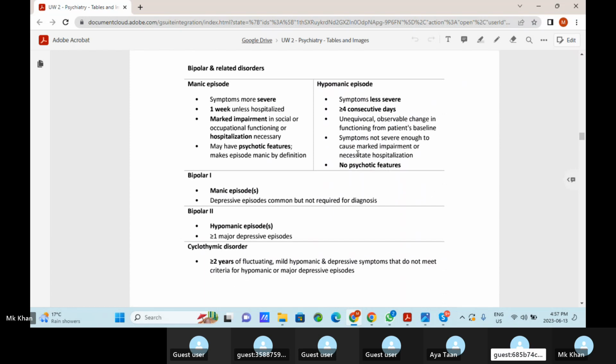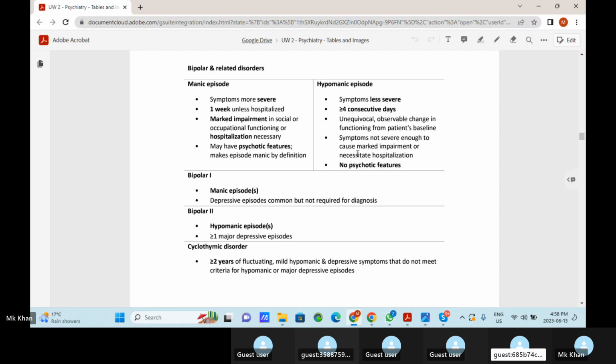Okay, bipolar and related disorders, manic episode or hypomanic episode. First, the manic episode: the symptoms are more severe, 1 week unless hospitalized. It causes marked impairment in social or occupational functioning or hospitalization is necessary. May have psychotic features, which makes an episode manic by definition. So what is hypomania? The symptoms are less severe than manic. It is present for greater than 4 consecutive days. For manic, it should be at least 1 week, but in hypomania, it should be greater than 4 days. Unequivocal observable change in functioning from patient baseline.